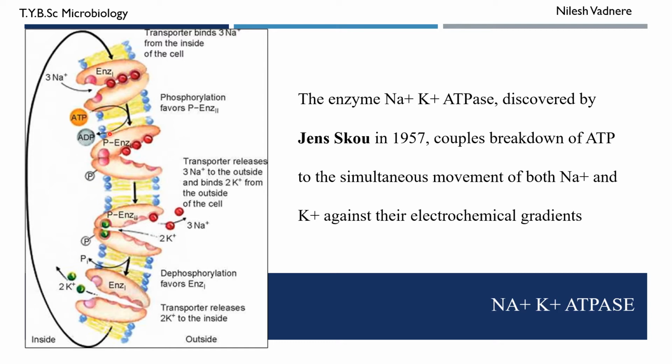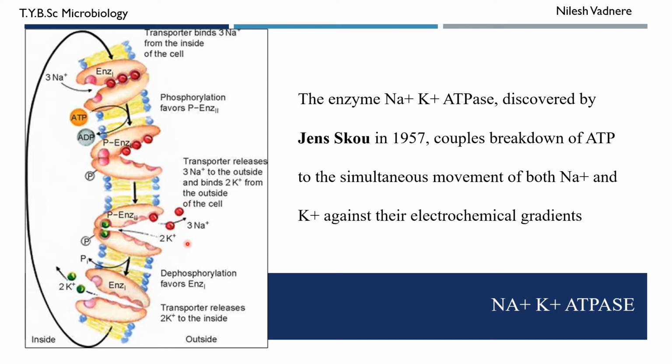ATP is hydrolyzed to ADP and inorganic phosphate. ADP is released in the cytoplasm, whereas the inorganic phosphate is linked to the protein. This causes the conformational change in the protein, opening the cavity towards the outer side, and the 3 sodium ions are then released into the surrounding medium.